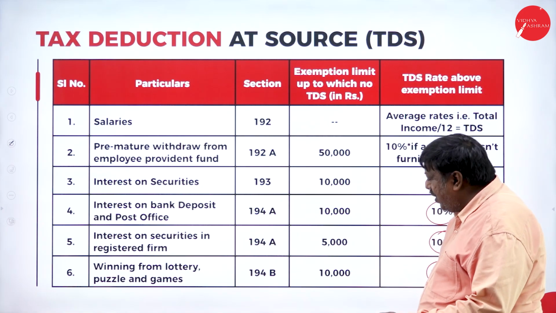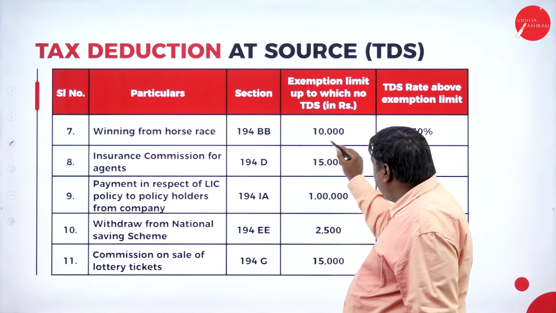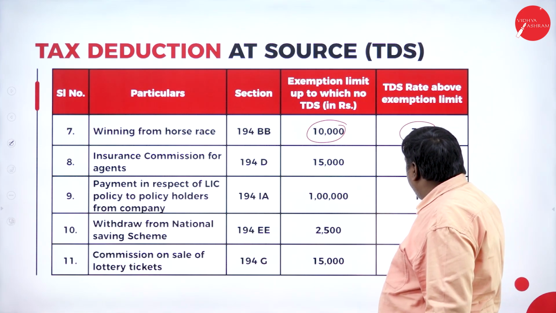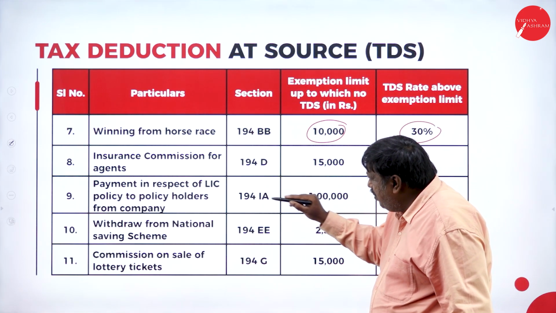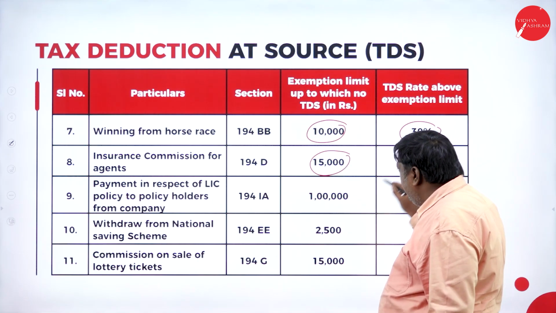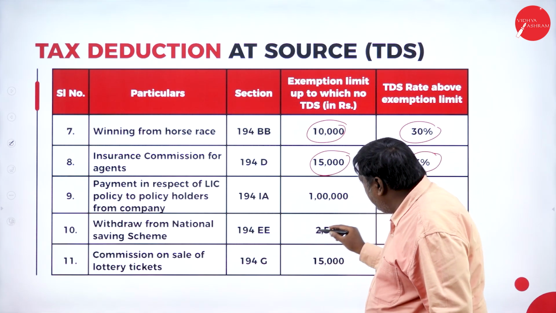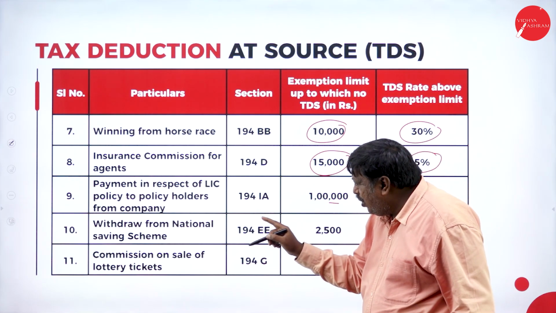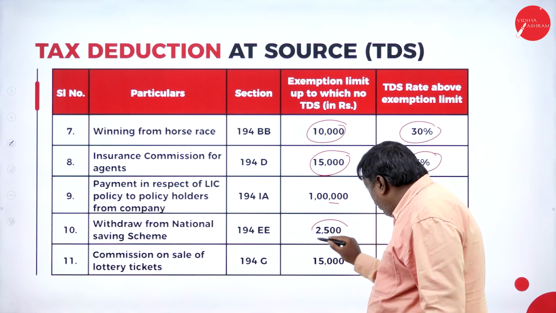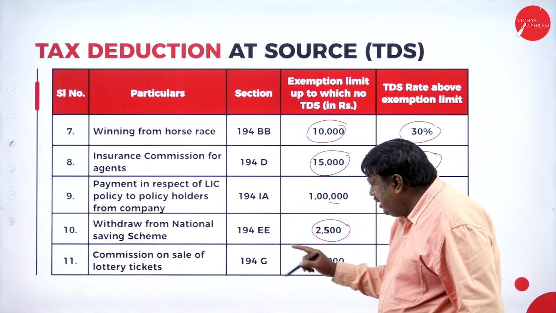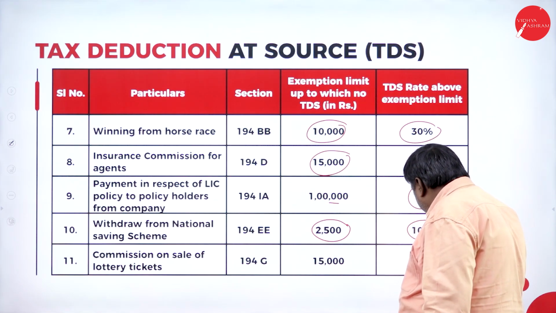Winning from horse races up to 10,000, no TDS; above that it will be 30%. Insurance commission up to 15,000 is exempt, above that 5%. LIC payment in respect of 1 lakh, 1% will be charged. Withdrawal from NSC up to 2,500, above that 10% TDS. Commission on sale of lottery tickets, 5% is the TDS.